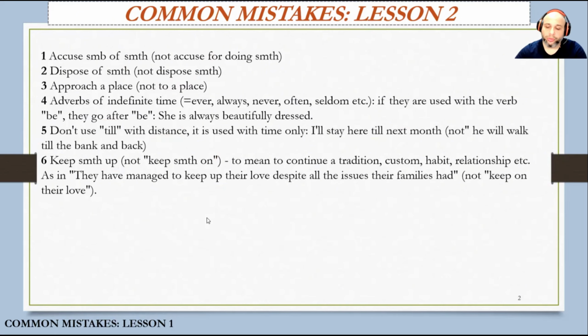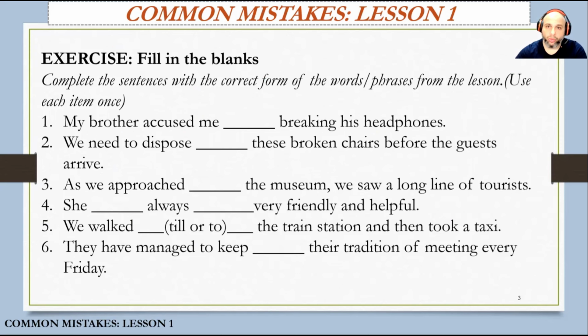Okay, so now let's move on to practice. See how we can apply the rules that we have just learned. So we have 6 sentences, and I will read the first one, and you need to guess the correct preposition, or maybe if something is missing, something is not required. I'll give you a couple of seconds, and then I will say the correct answer. So ready? Let's go. My brother accused me, blank, breaking his headphones. There should be some preposition or nothing.